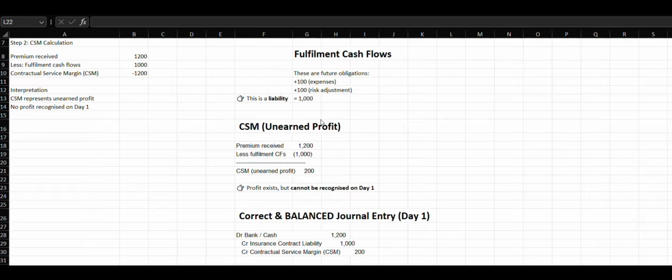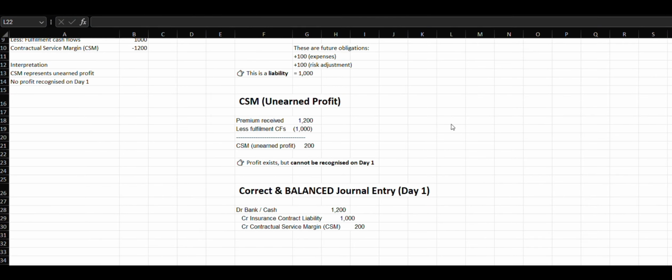Next, we have how to calculate the CSM and profit. It's the difference from the premium received. When we deduct the fulfillment cash flow from the premium, we get the CSM, the unearned profit. This profit exists but cannot be recognized on day one of the contract. On day one, the journal entry will be: debit cash by 1200, credit the insurance contract liability by 1000, and credit the contractual service margin by 200.